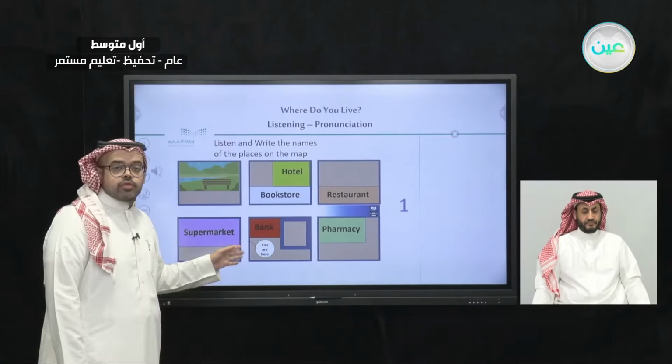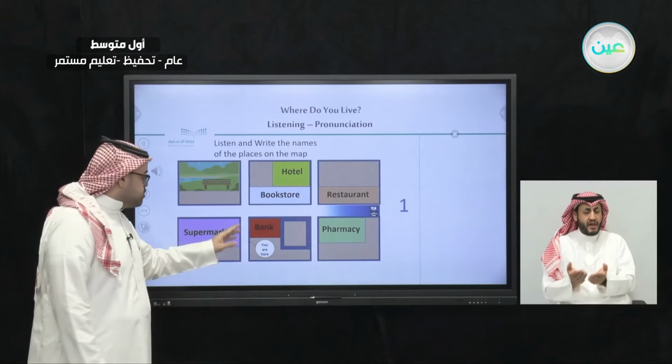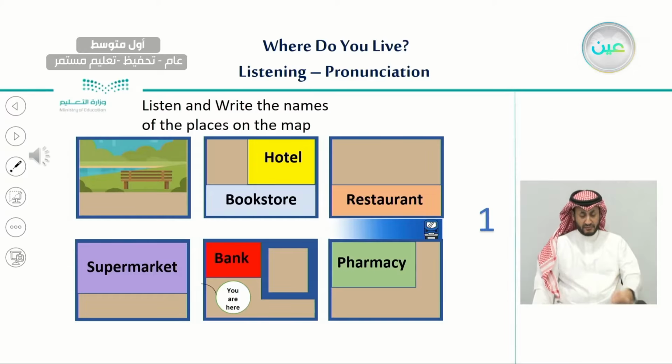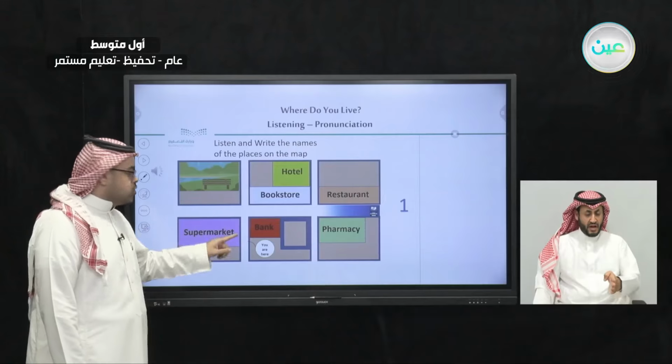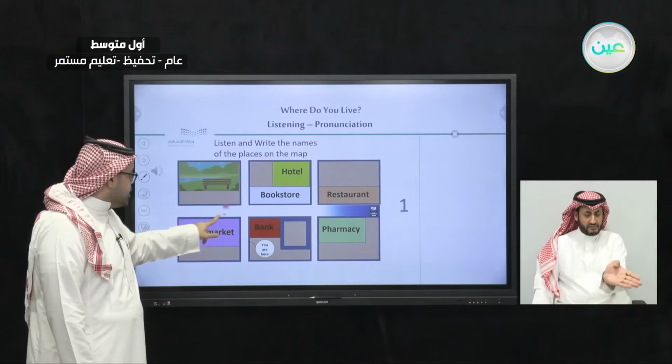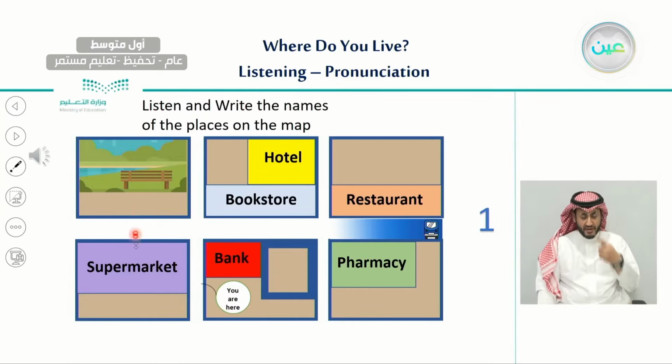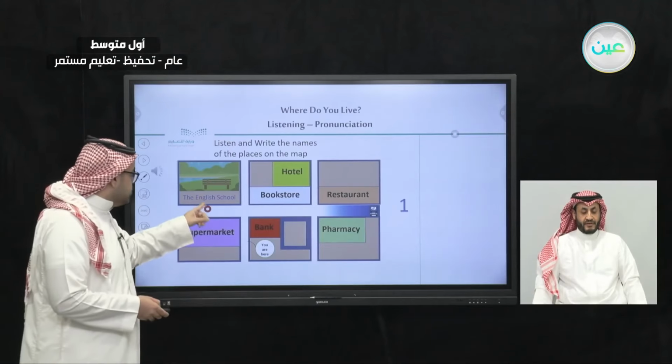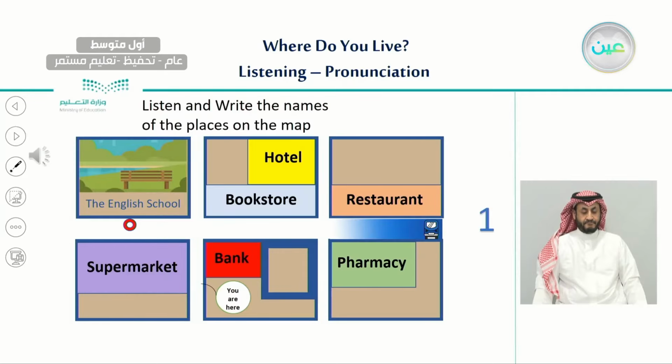Very good. So in number 1, the woman is looking for the English school. And since we are here, she said, go straight and turn left. The English school is across from the supermarket. So where is it? Excellent. Here is the location of the English school. As we have listened to the directions, here we have written down the name of the place, the English school, which is across from the supermarket. Let's listen to direction number 2.